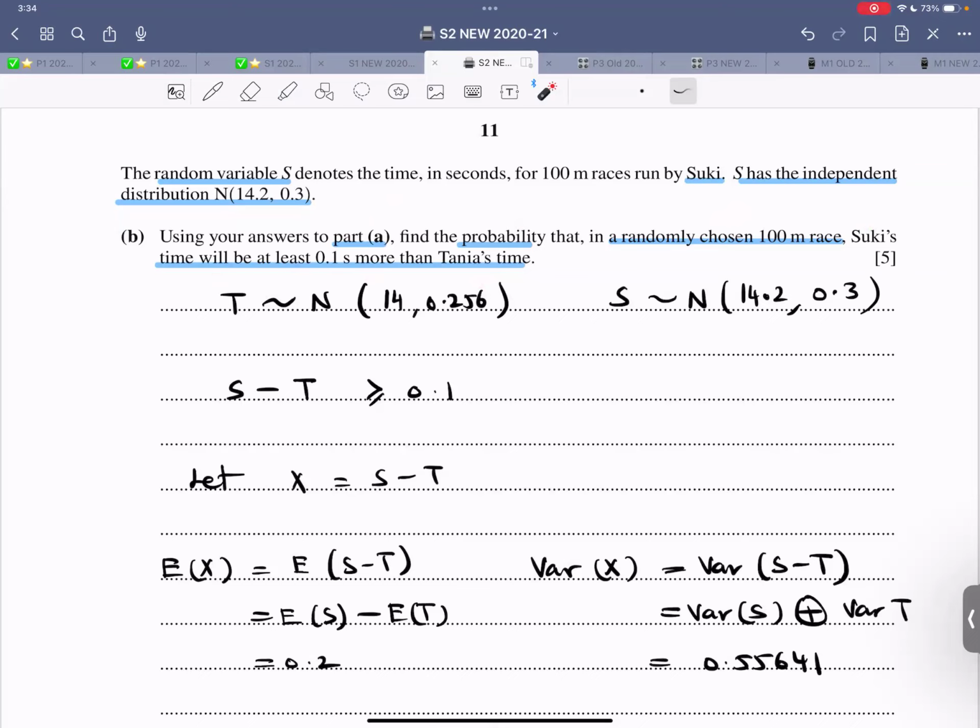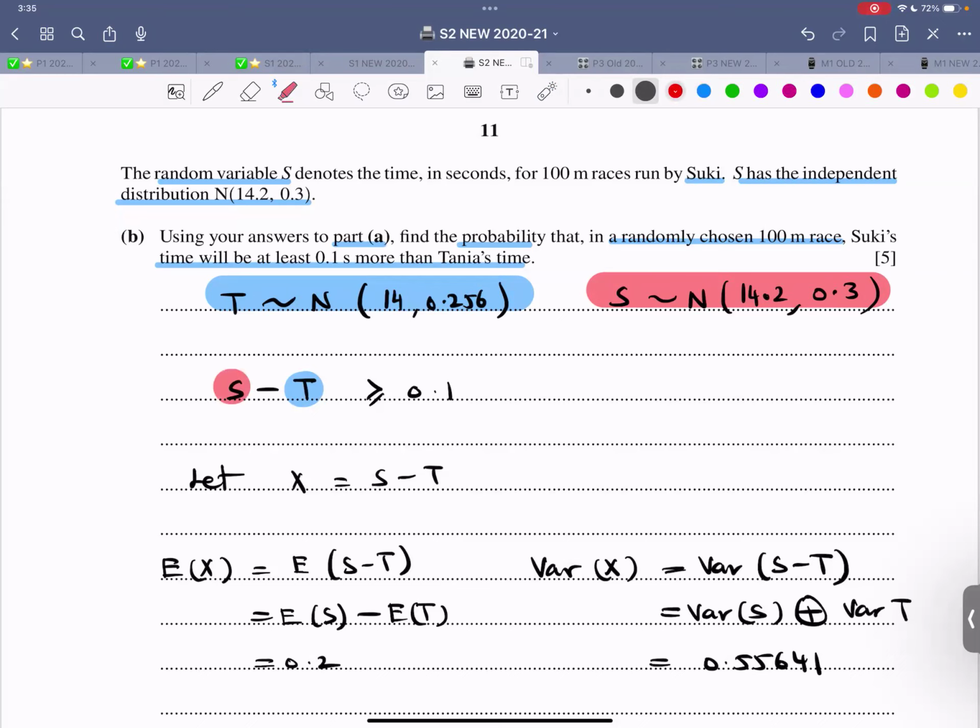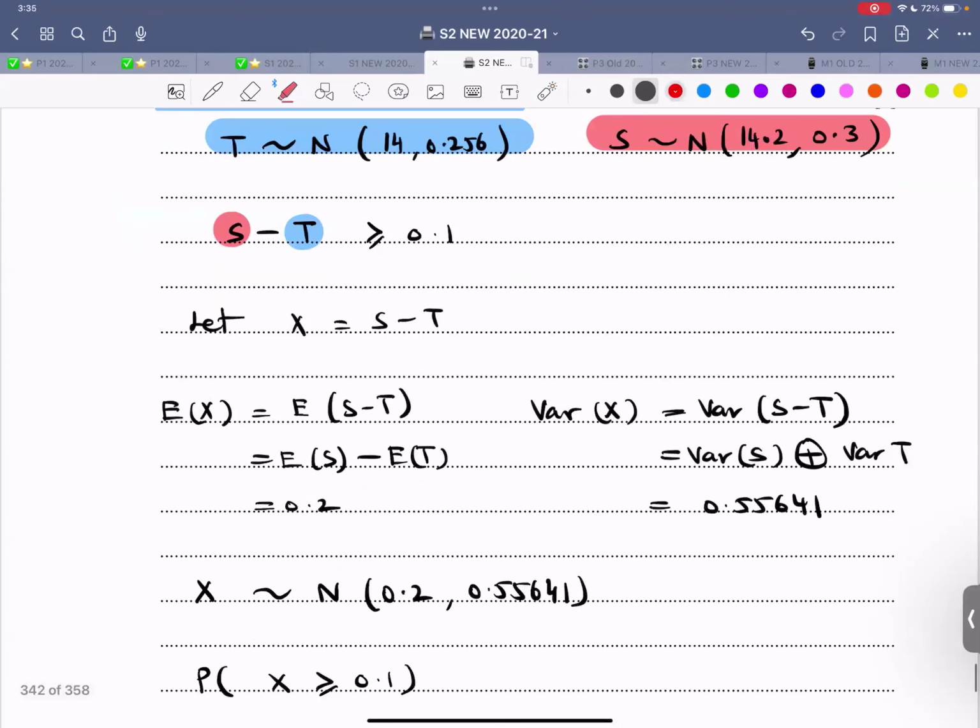So this is the distribution for Suki. Let me just highlight this. This is for Suki, this is for Tanya, and we want Suki minus Tanya. So this is Tanya, this is Suki. The difference is at least 0.1. Now, X follows a normal distribution, but that will come later on.